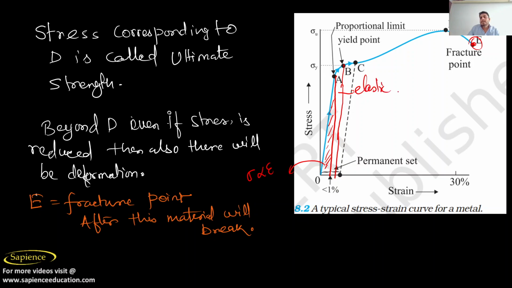What do you mean by elastic? It means that up to this point the body will regain its shape and size. But as soon as we get to the zone from B to D, it is your plastic zone. Why am I talking about the plastic zone? Because the body is unable to regain its shape and size in this zone. After D, E is known as the fracture point. From D to E, the material will try to break, or definitely it will break at point E. I hope you have understood this graph in a proper way.